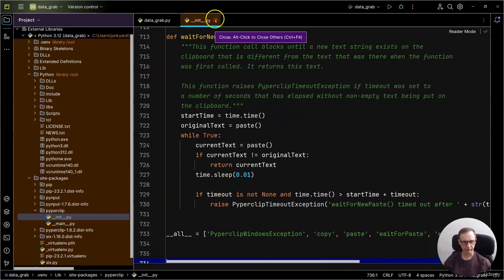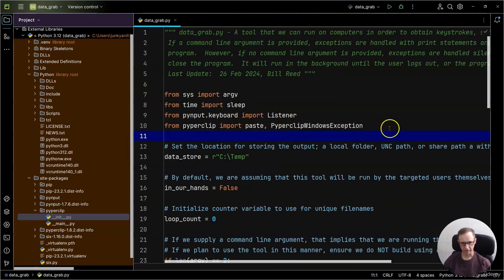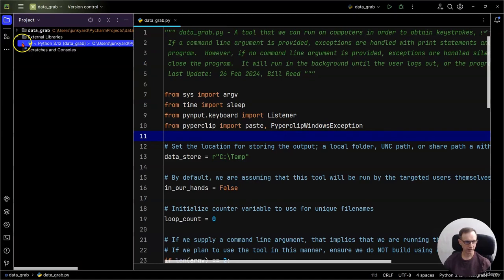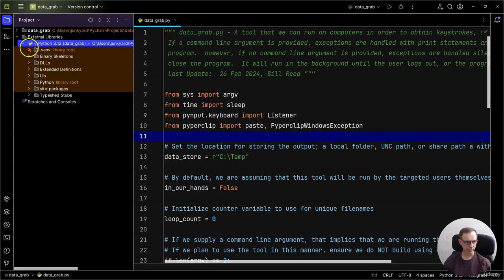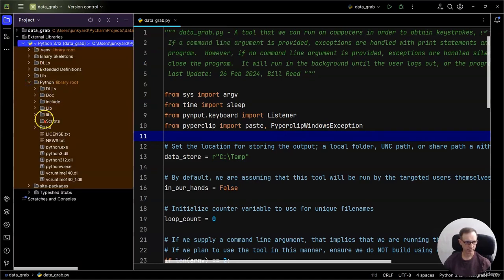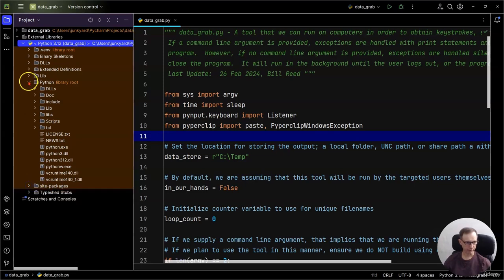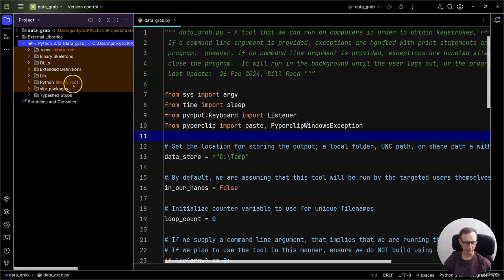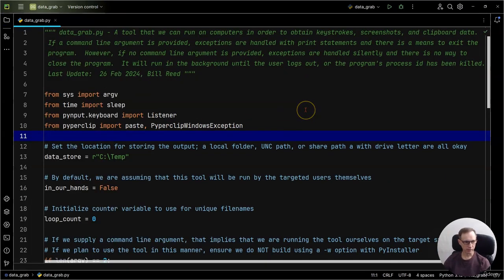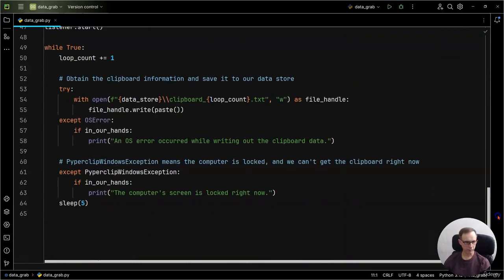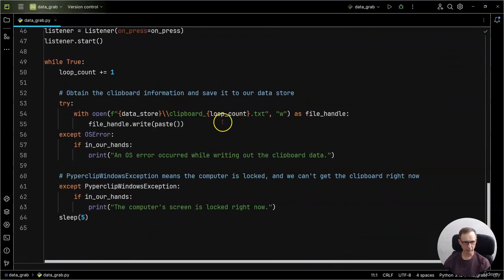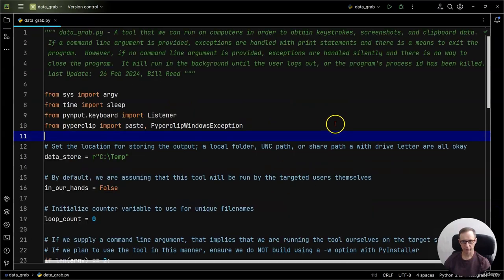So if I minimize this or close it, notice how that went away? So we just fixed the warning. Now be careful, make sure you're in the right area over here. It was under Python, then site packages, because there's several areas here that have Dunder init methods. So we should be good to test the code at this point. We've got all the code in. We're writing the file out, clipboard. So let's go ahead and run it.